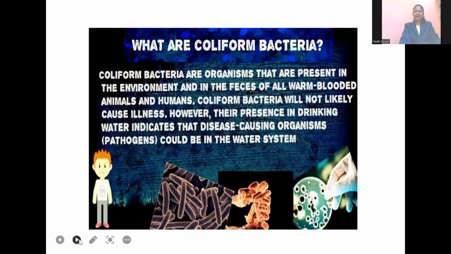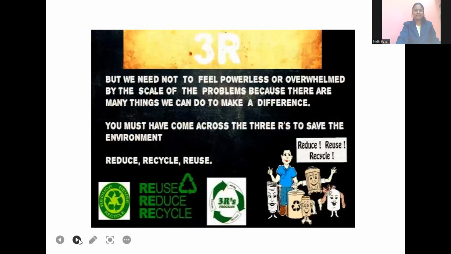Next, we have coliform bacteria. Coliform bacteria are a type of bacteria present in the environment, which usually live in the feces, the excreta of warm-blooded animals like humans. This coliform bacteria will not actually cause any illness or harm, but its presence in drinking water or in food indicates a rise in disease-causing organisms. Disease-causing organisms will increase with the presence of this bacteria in the water. So if you drink it, you will get the disease.